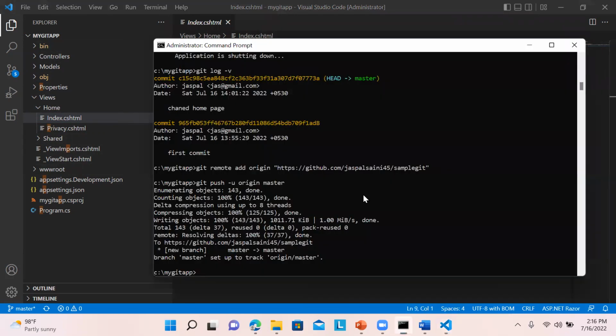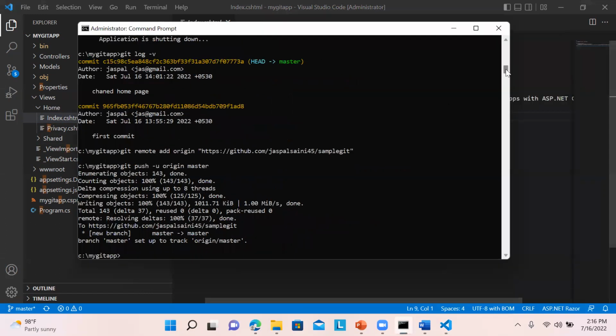So I hope this was clear to you. And I have used very few basic commands that we can utilize in Git and GitHub.